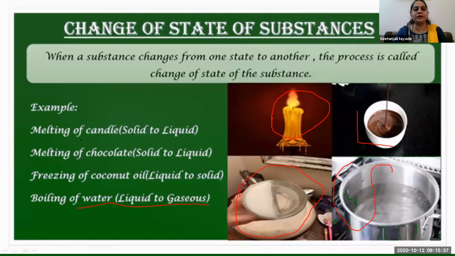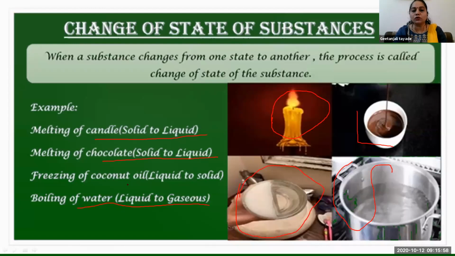In the first example, melting candle, solid gets converted into liquid. The solid candle is converted into liquid candle on providing heat. Again in melting chocolate, solid chocolate is converted into liquid chocolate on providing heat, not by itself.